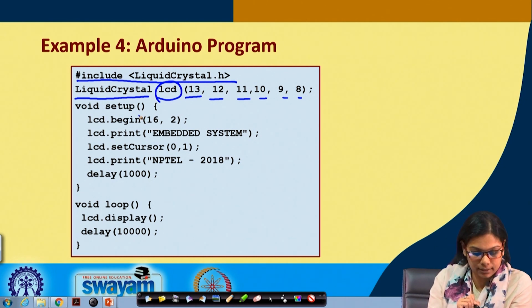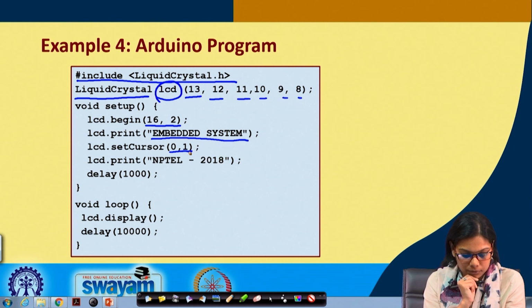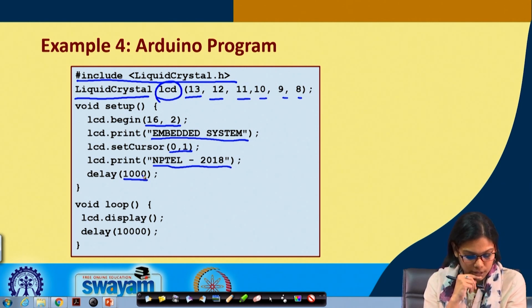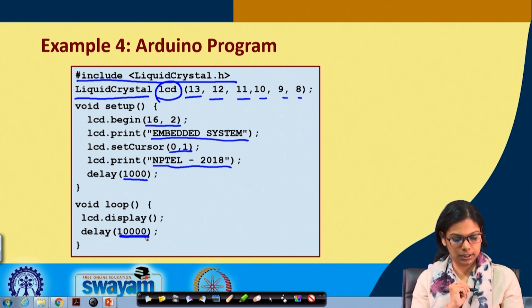And in the setup phase we do the following: LCD begin, we specify this 16 cross 2 LCD, LCD print we have given embedded system, LCD cursor 0 and 1 we have given, and then LCD print, the cursor will now move to this position and it will print NPTEL 2018, and we give a delay of 1 second and the same thing goes on. And this is the loop phase where we are calling LCD.display with a delay of certain units.